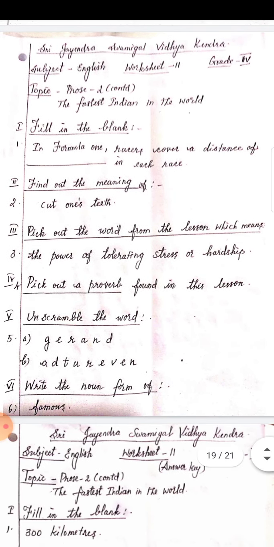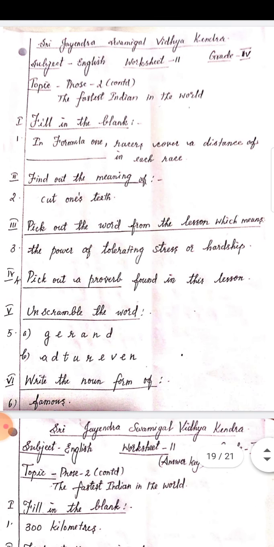Then worksheet number 11. This is the second part of The Fastest Indian in the World, prose 2. In Formula 1, the races cover a distance of dash in each race. How much? Yes, 300 kilometers. Then find out the meaning of cut one's teeth. What is the meaning of cut one's teeth? One's can be replaced with his or yours according to the sentence. Cut one's teeth means to begin the practice. It is an initial practice.